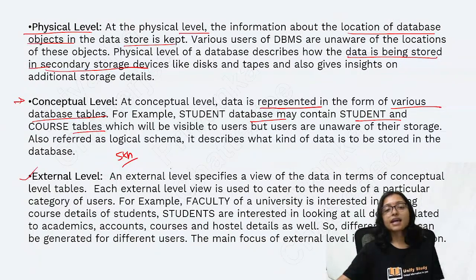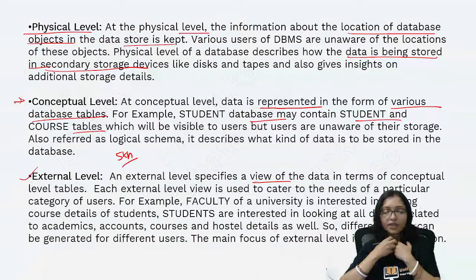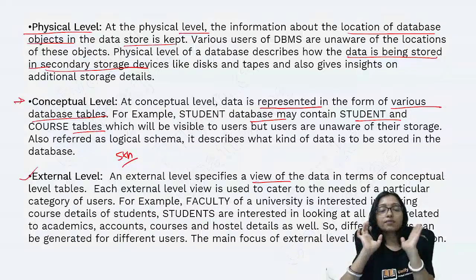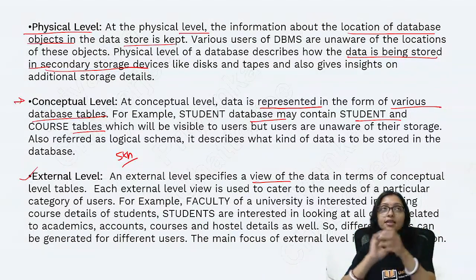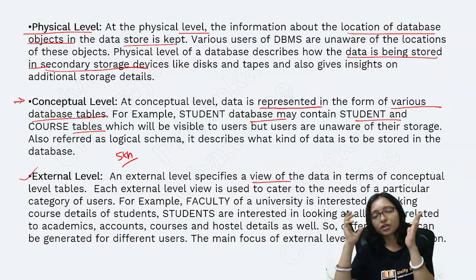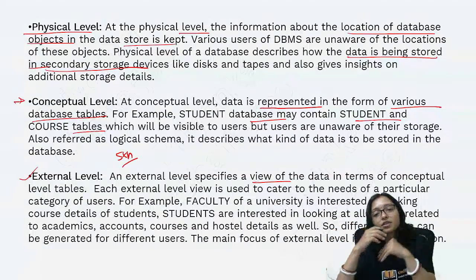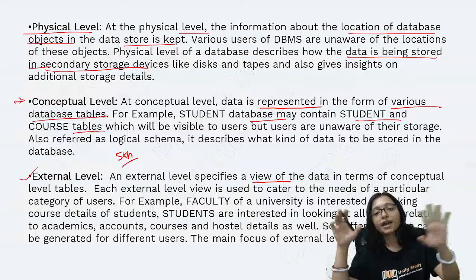So here the external level specifies the view of the data. I am the admin. Whenever I am taking the class, my view is different. In my view, whenever you are attempting a mock test, I can see all the students: what is your performance, what is your name, what is your roll number, what is your phone number, and when you attempt the mock test, what is your performance, everything I can see.